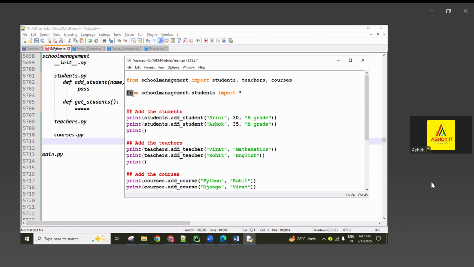Which one you are importing? So here, if you want to import like this, 3 imports are required. Next for teachers also, in this place, teachers import star. One more time, courses import star, like that. We have to import it.